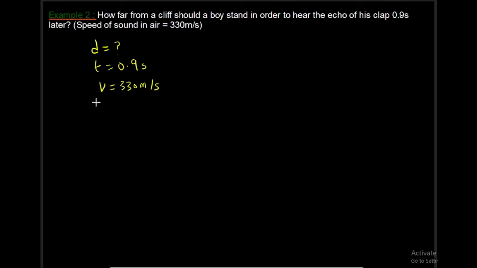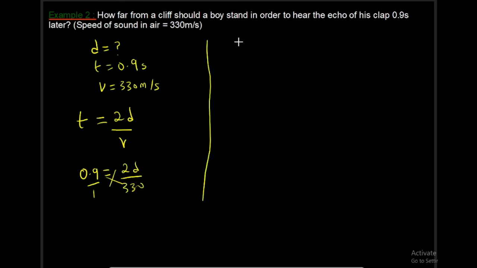So how far is the distance? It's a case of echo, so we need to use our echo formula, which is T equals 2d all over v. So T is 0.9 equals 2d all over v, which is 330. We're looking for d, so we need to cross multiply. That will give us 2d equals 0.9 times 330. So to get d, you divide both sides by 2. So we have 2d all over 2 equals 0.9 times 330 all over 2.